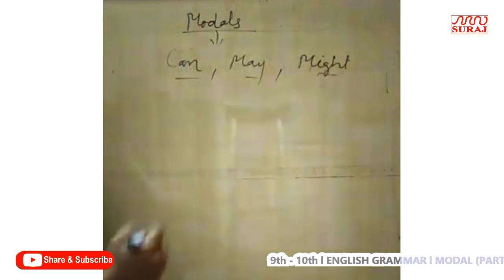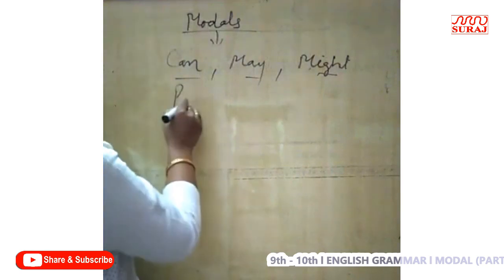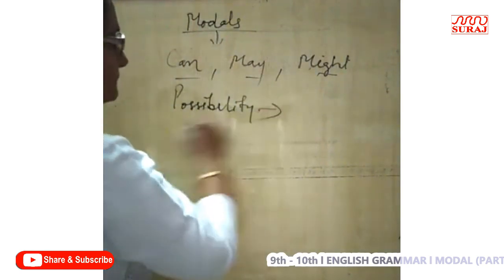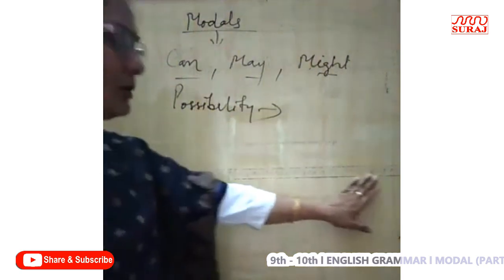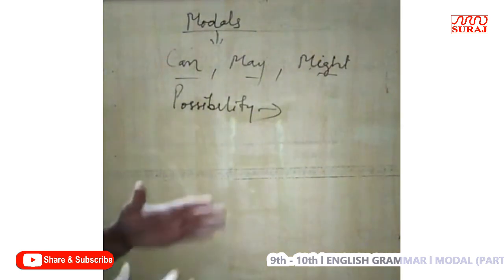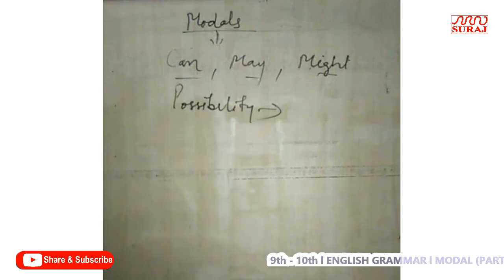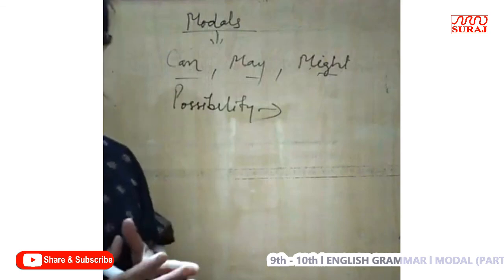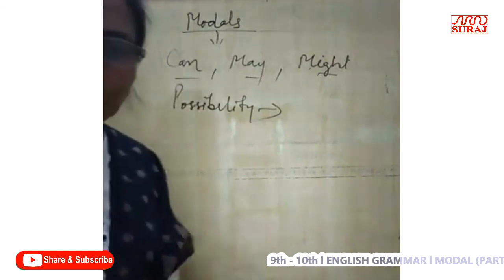All these three modals can be used as modals of possibility, right? So like this, the rest of the modals are used to express the ideas of probability, permission, moral duty, strong obligation. The rest of the modals will be discussed in the next video. Thank you.